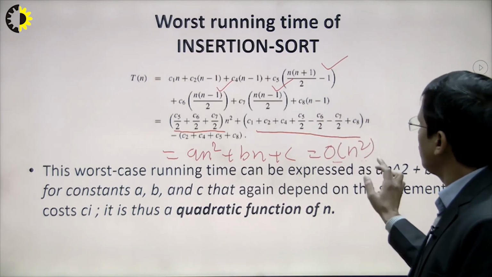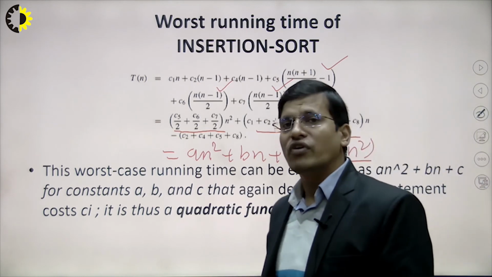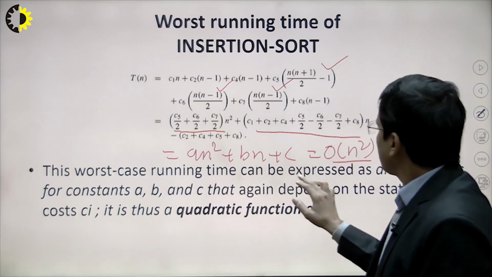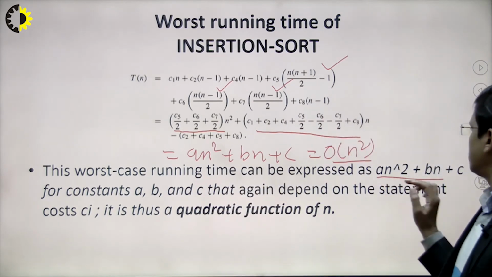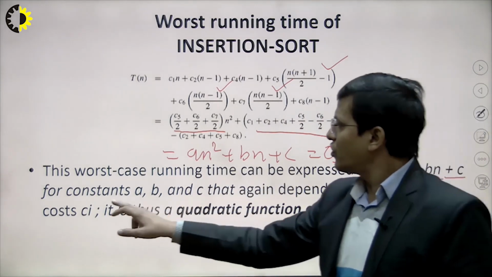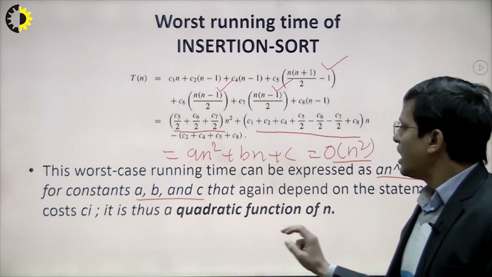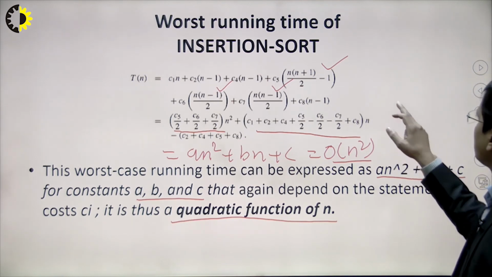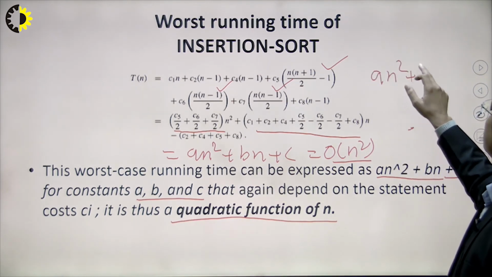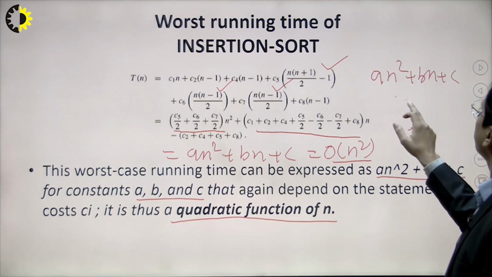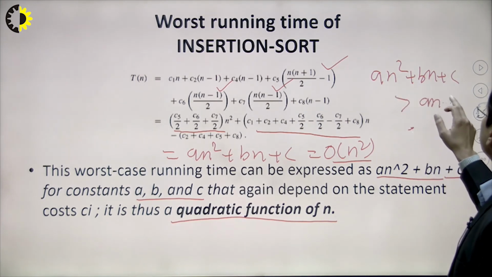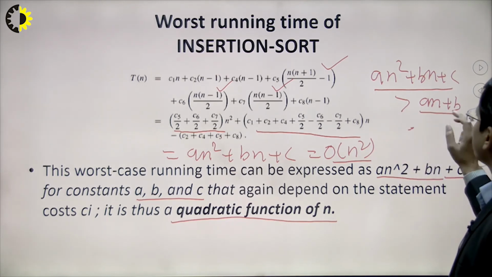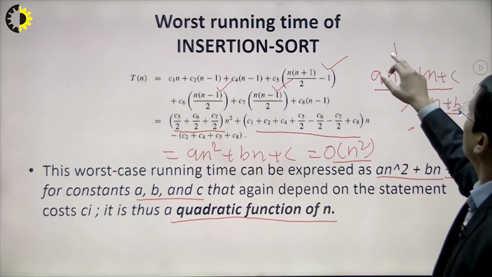I will tell you when we discuss the growth of functions, right? So this worst case running time can be expressed as an square plus bn plus c, and the constants a, b and c are our constants, and this function is a quadratic function. So that is greater than the best case, which is an plus b, right? So it takes more time as compared to the best case, because this is the best case and this is the worst case, right?